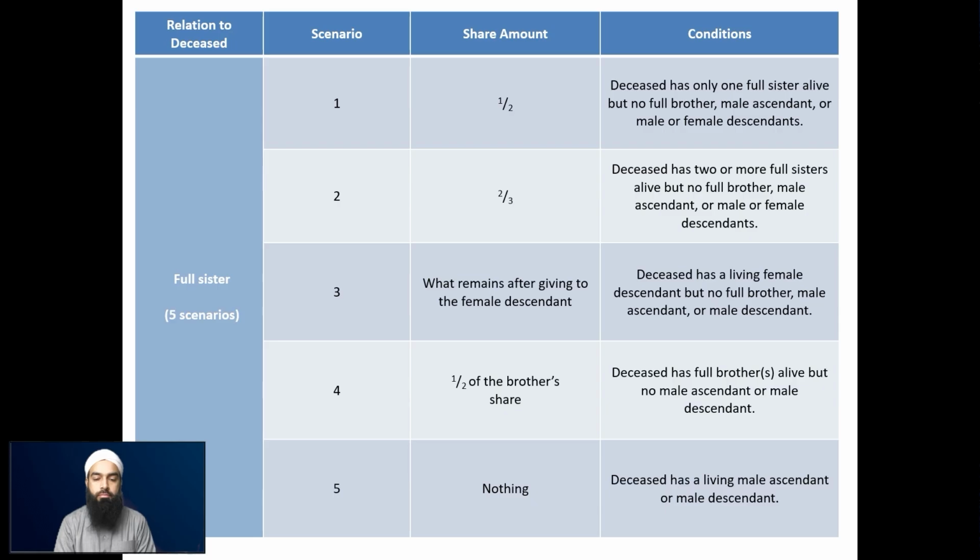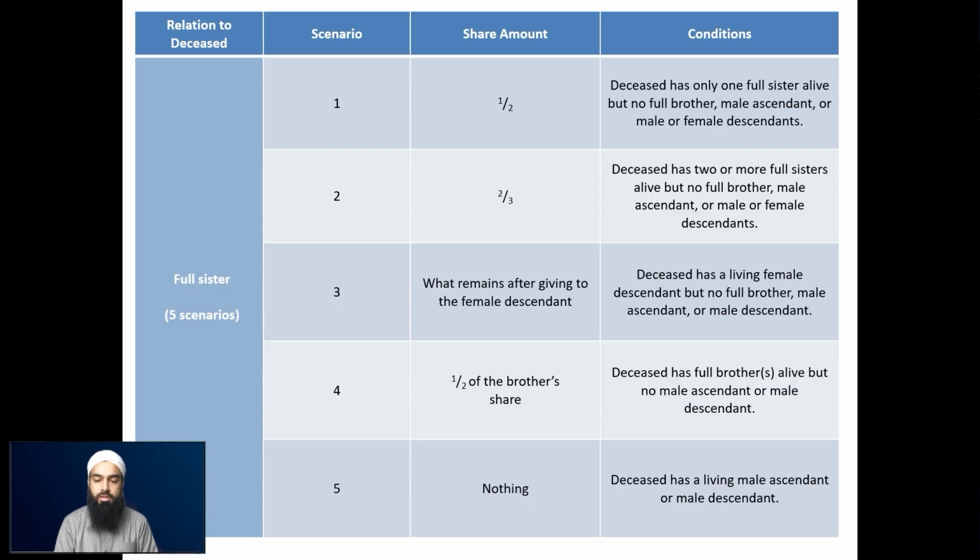Then the second scenario, 2/3 if there are two or more full sisters alive, but there is no full brother, no male ascendant, and no male or female descendant. Number 3 is what remains after giving the female descendant. Now this comes from the hadith of Rasulullah sallallahu alaihi wasallam: make the sisters agnatic shareholders with the daughters. So what remains after giving the female descendant, if there's anything remaining?